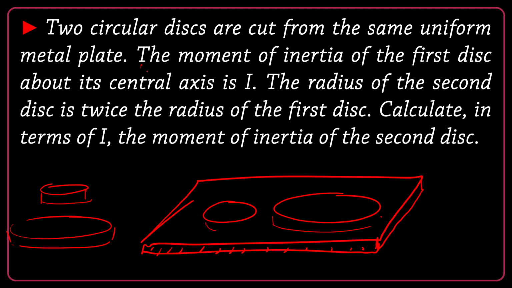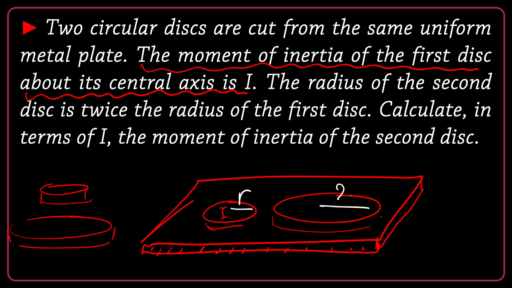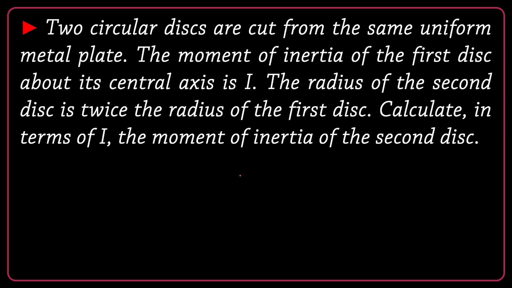The moment of inertia of the first disk about its central axis is I. The radius of the second disk is twice the radius of the first disk. So here, if the radius of this is r, the radius of this one is 2r. Calculate in terms of I the moment of inertia of the second disk. About the disk, guys, you know, I is a half of m r square.